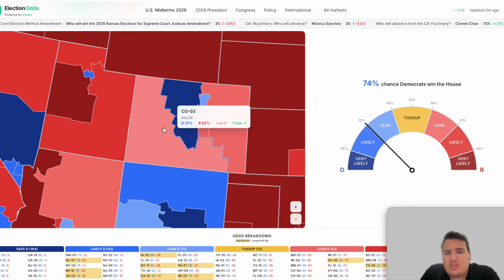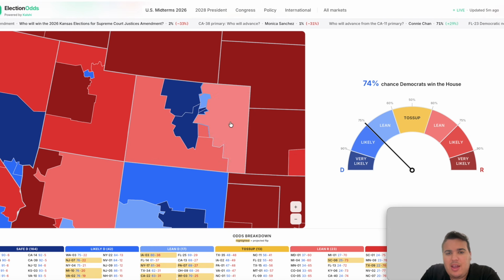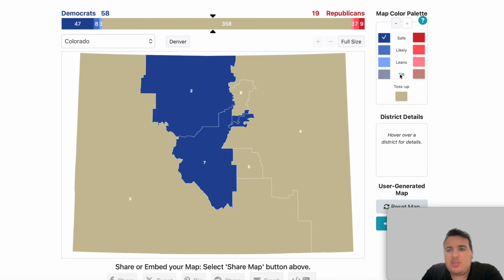Now we have the 3rd district, which is lean Republican, and the 4th district, which is also lean Republican, and the 5th district, which is also lean Republican. Now, these are all currently Republican on the map and are expected on the prediction side to usually be more solid Republican. This is Lauren Boebert's seat, Jeff Hurd's seat, and Jeff Crank's seat. But given the election environment, Kalshi seems to think it's possible these could be more competitive, where the Democrats are within reach of getting these.